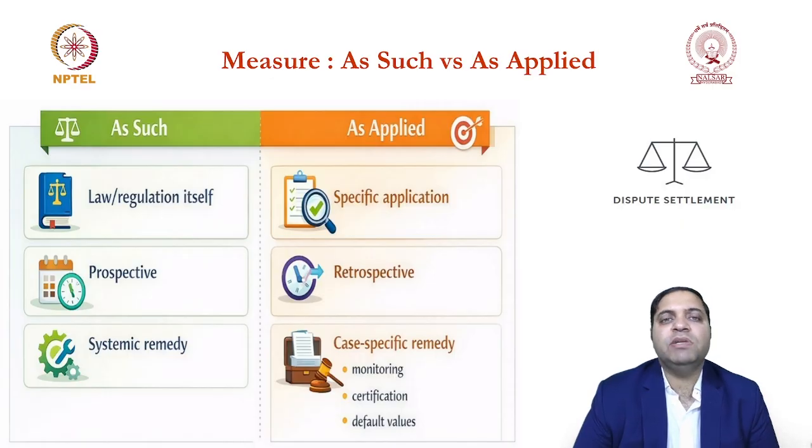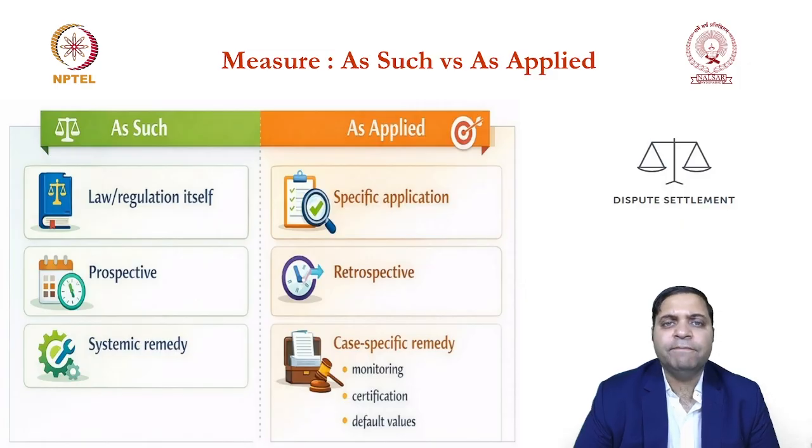And there is also a possibility that you can challenge a measure as such and as applied. So there are various permutations and combinations. Just remember this: either you can challenge a measure as such, or as applied, or as such and as applied. There are so many cases where you will find challenge as such or as applied or both.